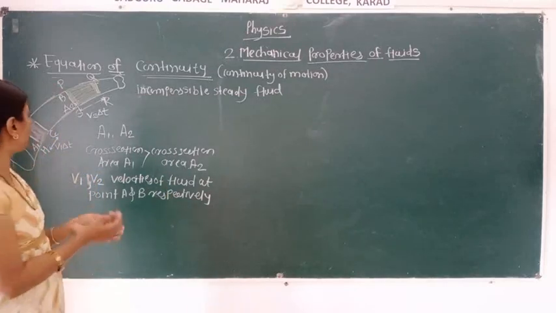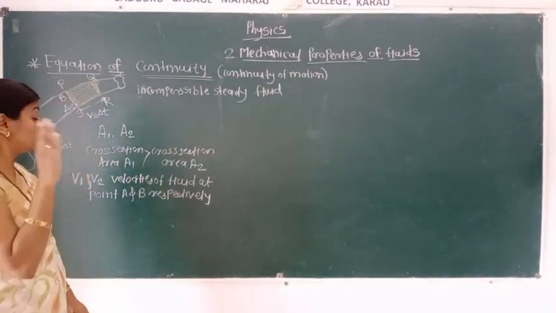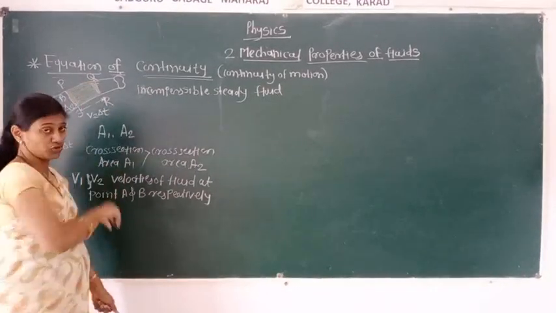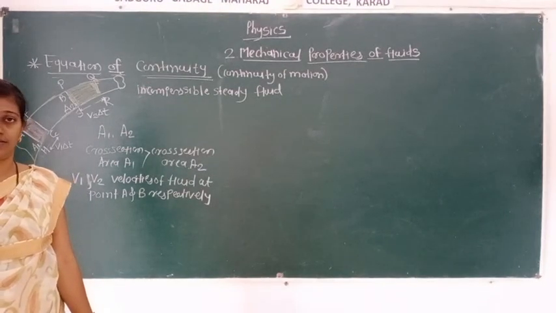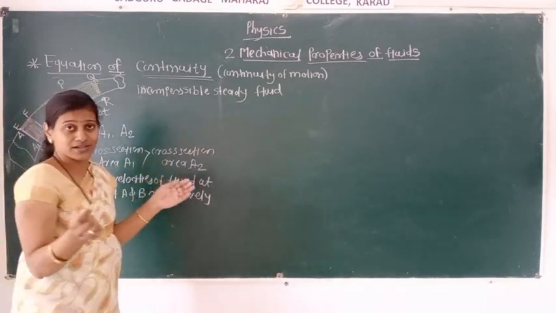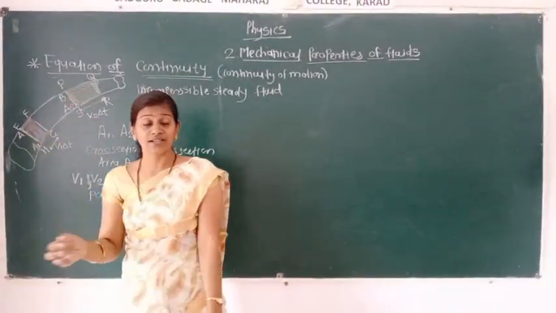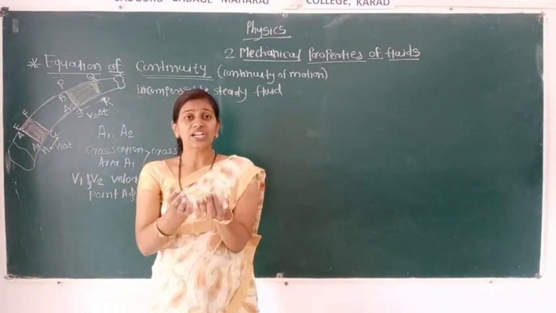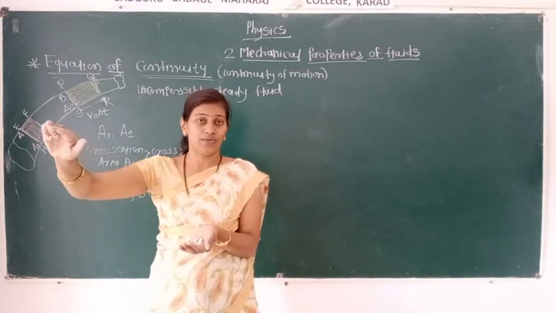When the fluid is flowing through the narrow part of the tube, the fluid will move fast. But when the fluid flows through the wider region, where the diameter is larger compared to this region, it gets more space. So the velocity slows down here.